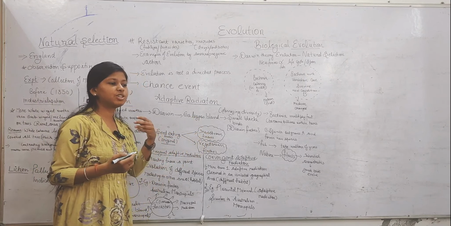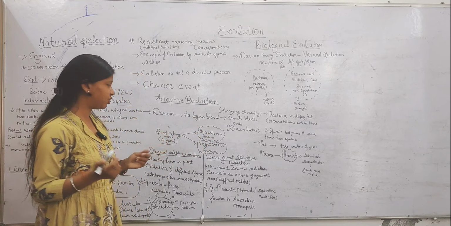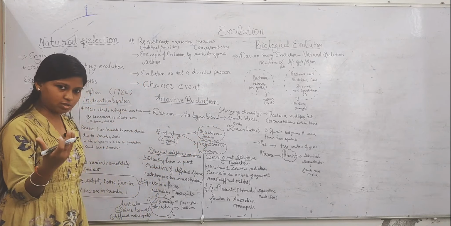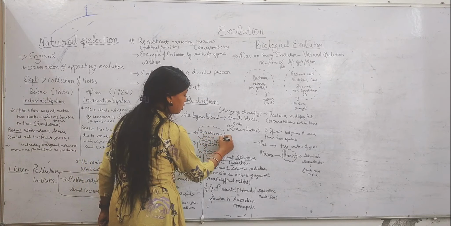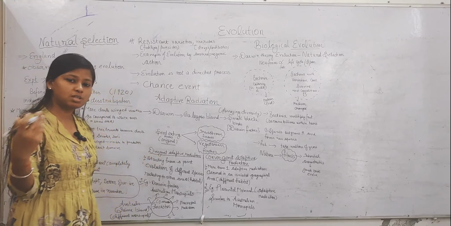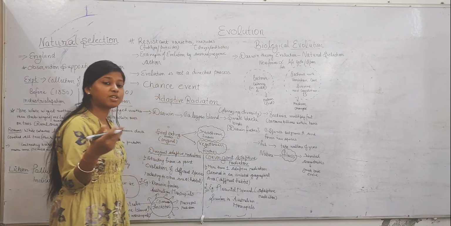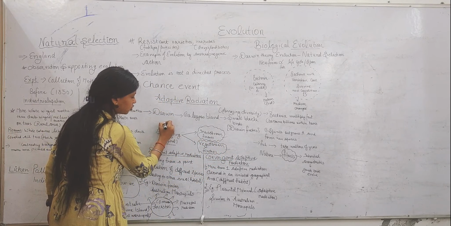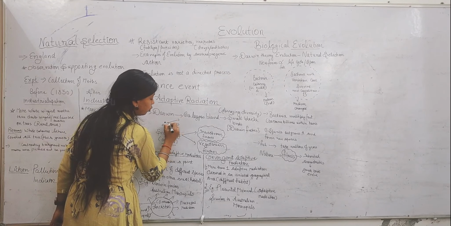Due to various changes in variation, geography, and habitat, the finches' beak shape changes. So there is a formation of insect finches which feed on insects, and vegetarian finches who eat various vegetables, right? So from the original source, there is a formation of new varieties.